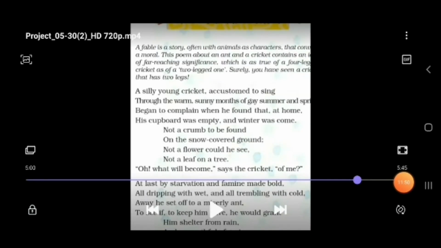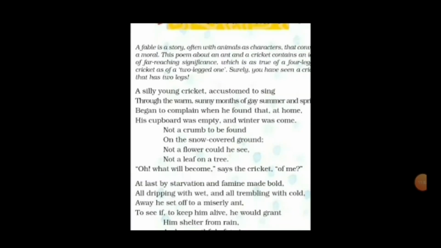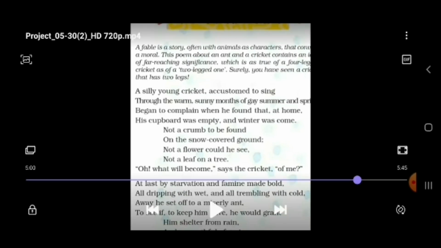Let's see the next stanza. Not a crumb to be found on the snow covered ground. Not a flower could he see, not a leaf on the tree. Oh, what will become, says the cricket, of me? Let's see the explanation of the second stanza.